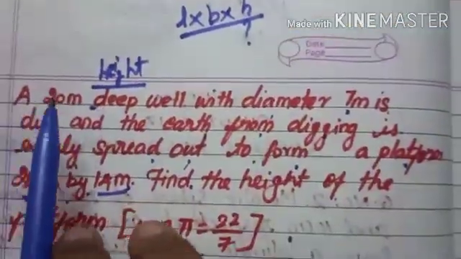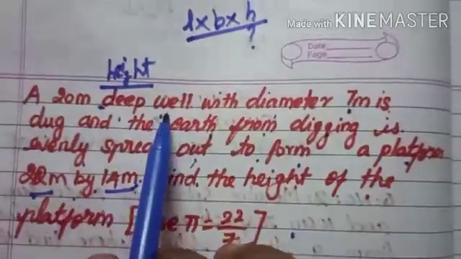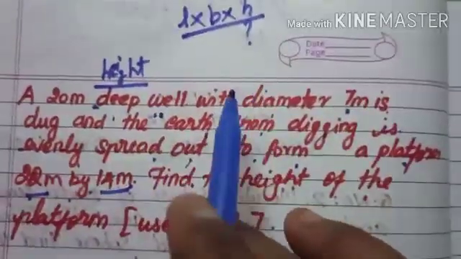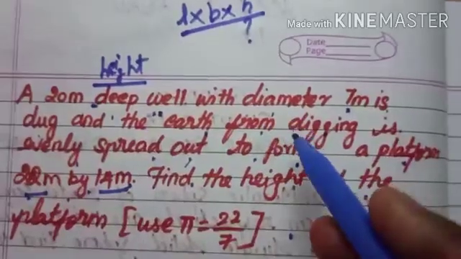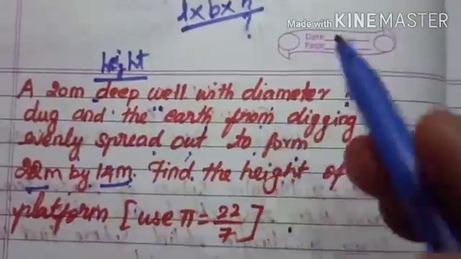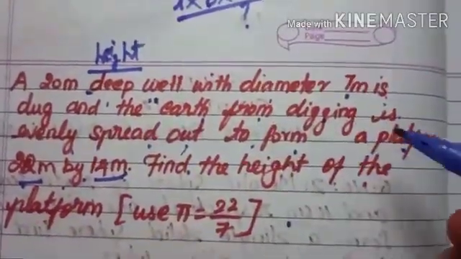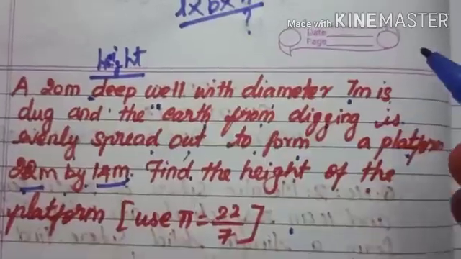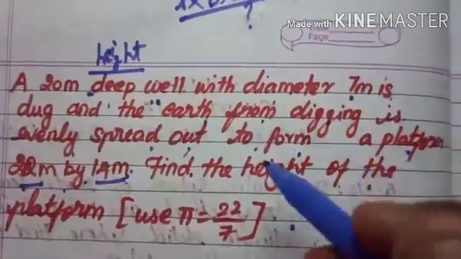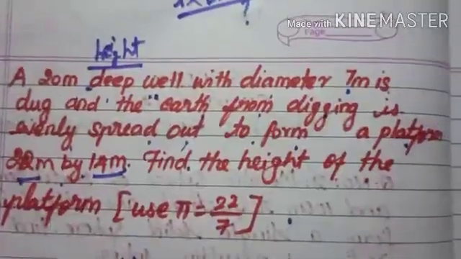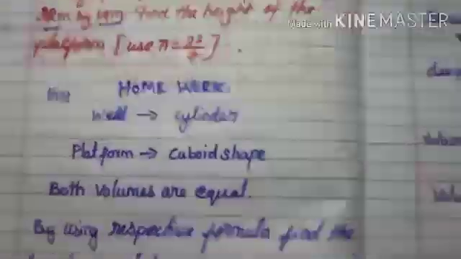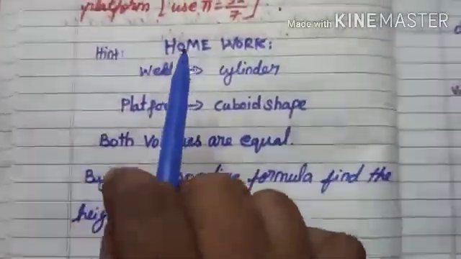So a 20 meter deep well. The well is in the form of a cylinder. That is dug out, and the digging is evenly spread out, that sand, to make a platform in the shape of a cuboid. You need to find out the height. So you compare the volume and find out the height. You need to do this question as your homework sum.